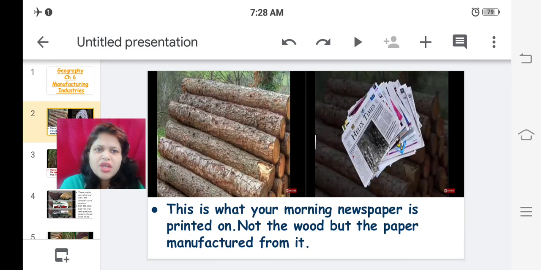Okay, so this is what your morning newspaper is printed on. If you look at the first image, what is it? The image is about wood. So this is what your morning newspaper is printed on. Not the wood, but the paper manufactured from it. So is it that directly you get the newspapers printed on wood? No. Wood is just a raw material. Paper is produced or manufactured from wood.